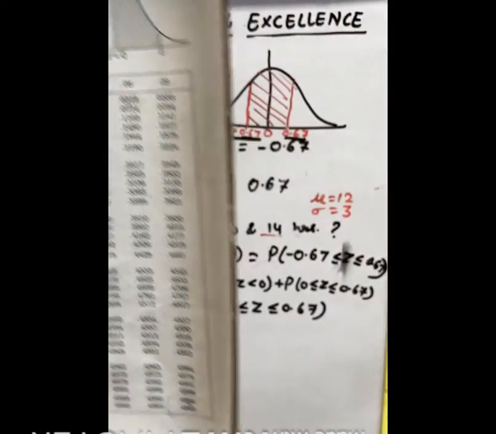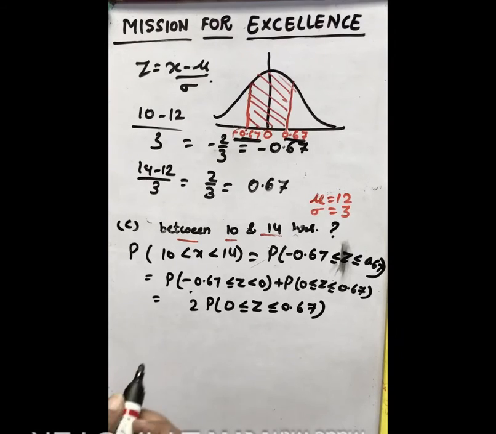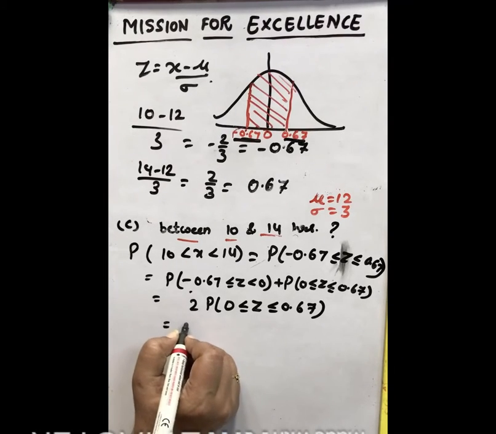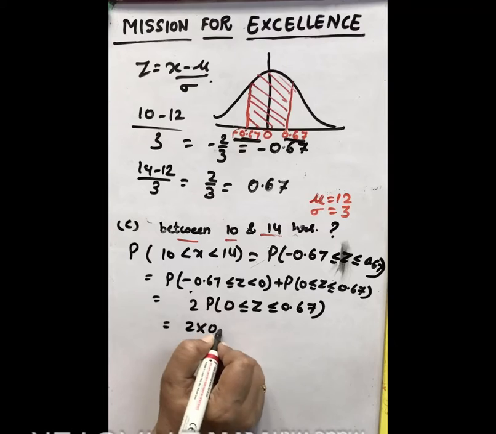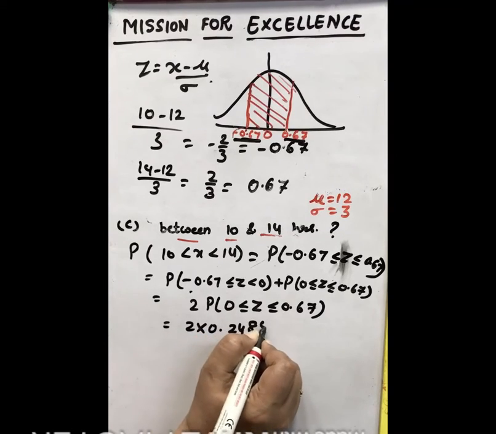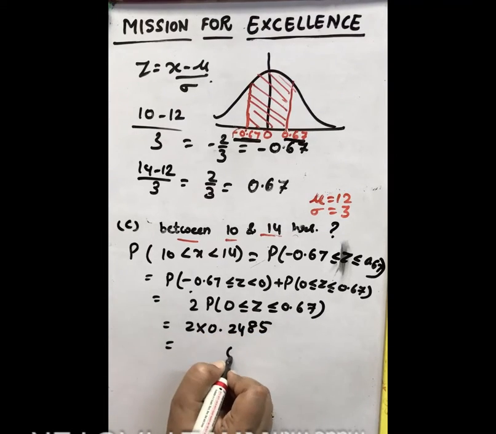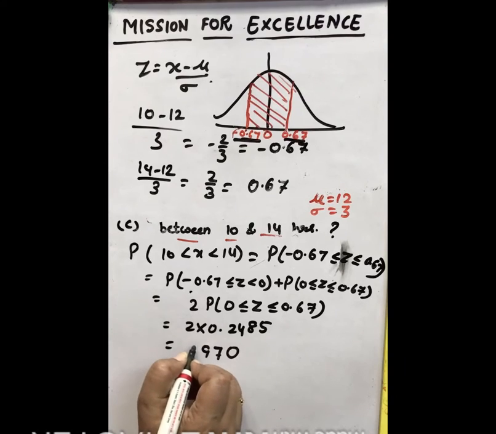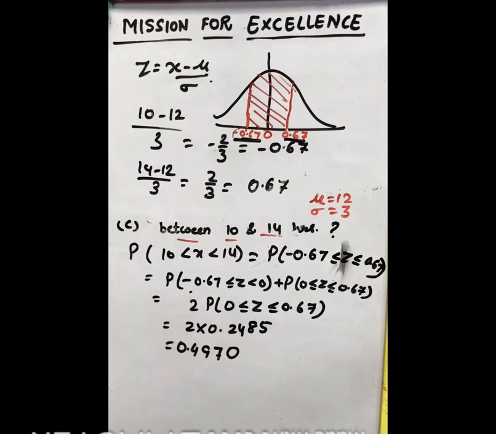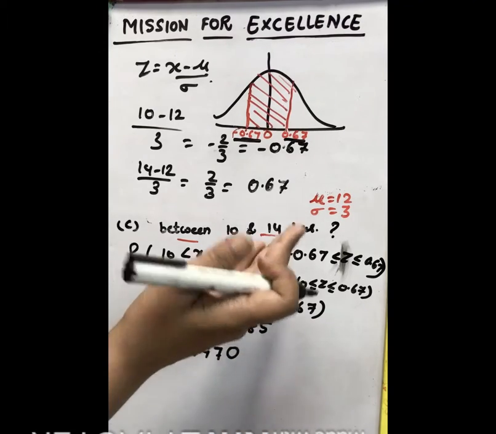So we will take this value. It will be twice of 0.2485, so this is 0.4970. This much probability is between 10 and 14 hours.